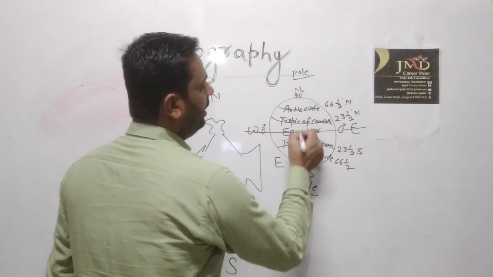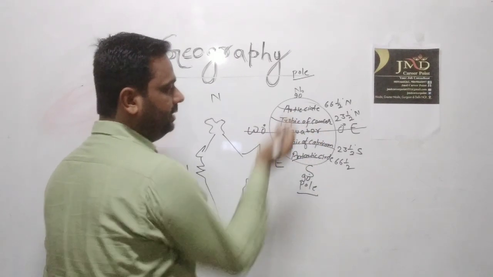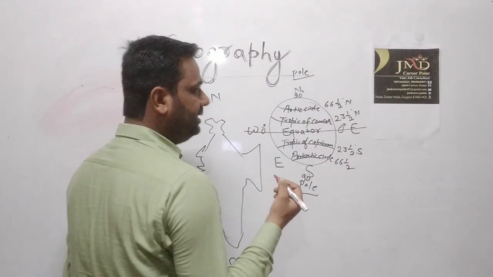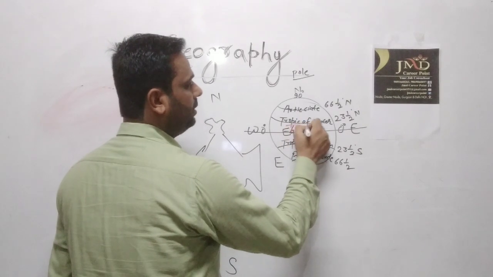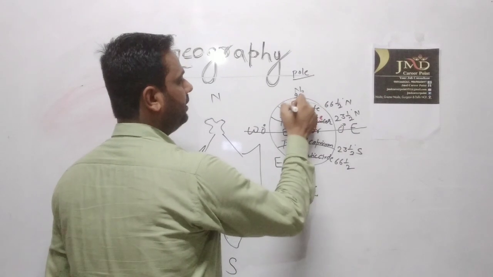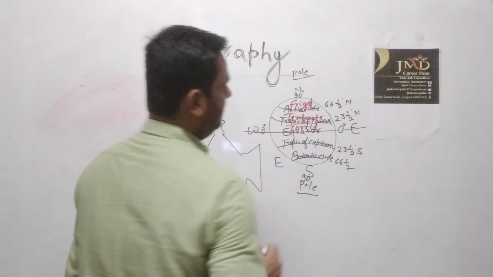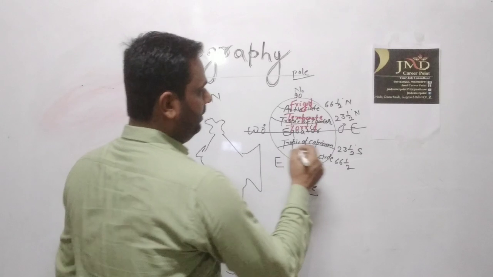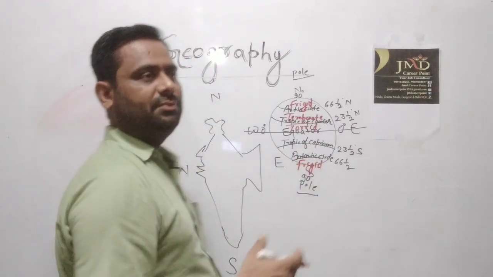Just above the 0 degree line, which is called the equator, is the torrid zone, then the temperate zone, then after that the frigid zone. Torrid, temperate, and frigid: these are the zones. The same thing happens at the bottom side also, where there is also a frigid zone. That is why it is called the frigid zone, because the temperature